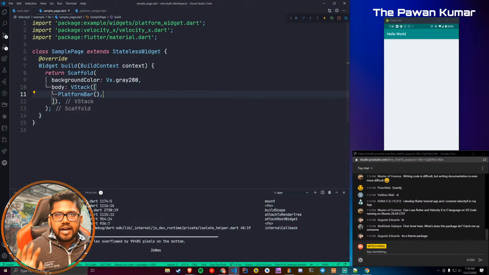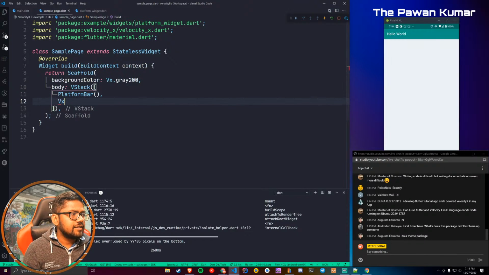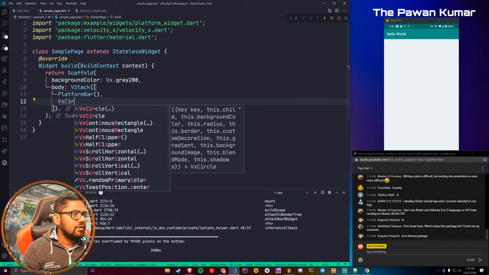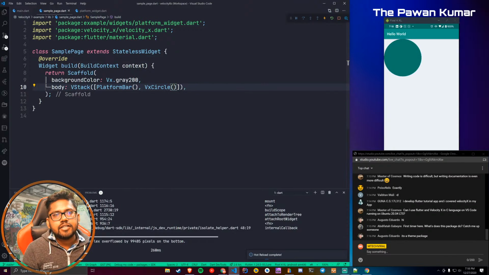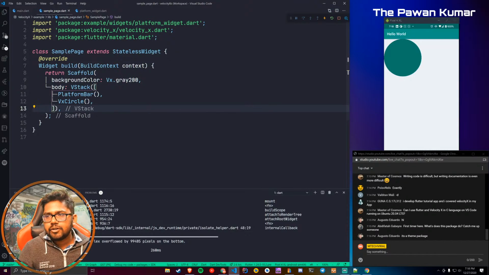Okay, platform bar is done. Now I'll show you how to draw shapes with VelocityX, which is something new. So you can just say, let's say VX circle, and you will see it will draw a circle for you. I haven't even specified the height or whatever, but depending on which device you are using, it will draw a particular circle for you. You will see more things like this.